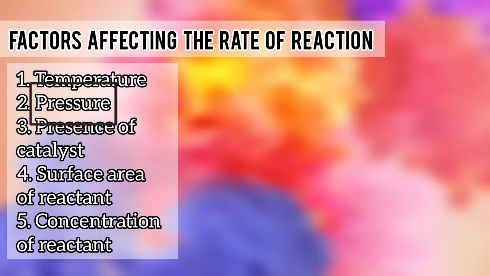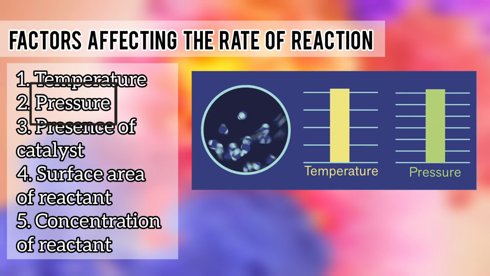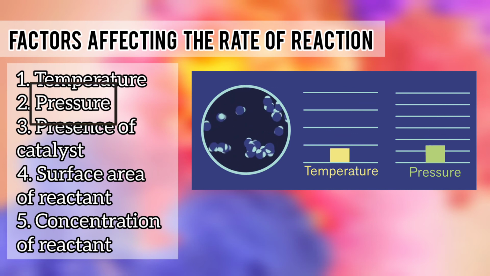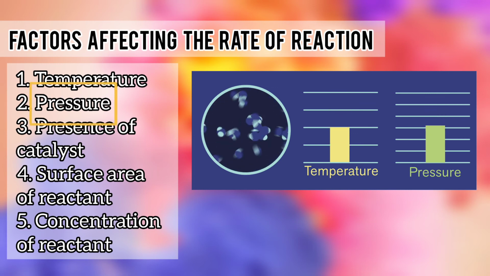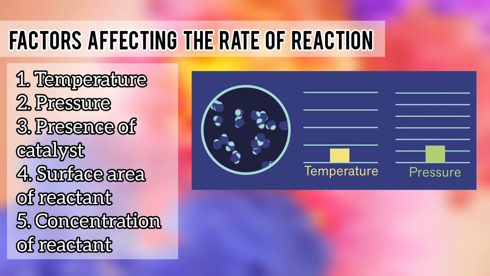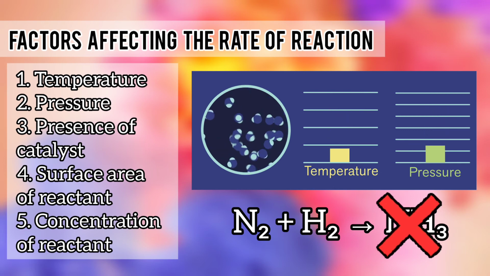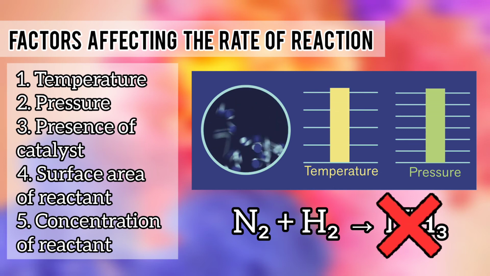Pressure is another factor that may affect the rate of chemical reaction. Generally, pressure does not affect the reactions which involve liquids and solids. However, gaseous reactions are greatly affected by it. In any gaseous reactions, as pressure increases, the speed of chemical reaction also increases. For example, under standard atmospheric temperature and pressure, nitrogen gas and hydrogen gas do not react with each other.